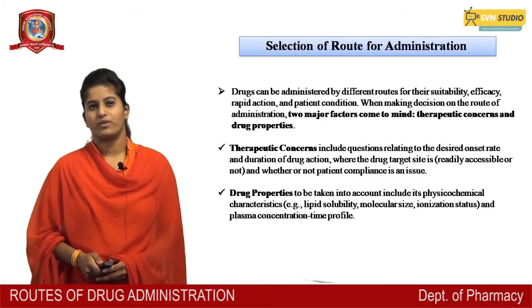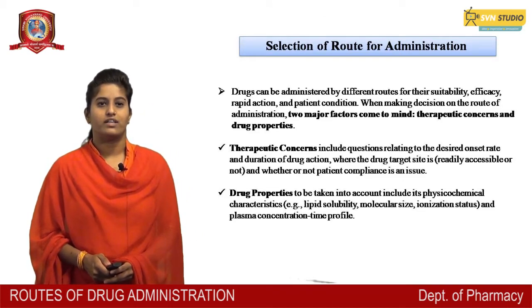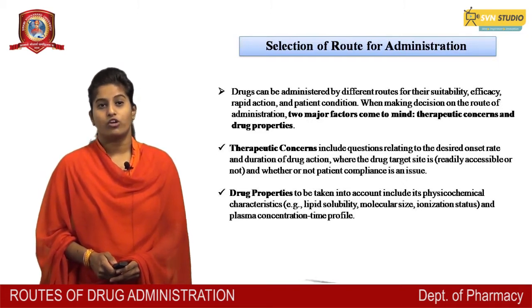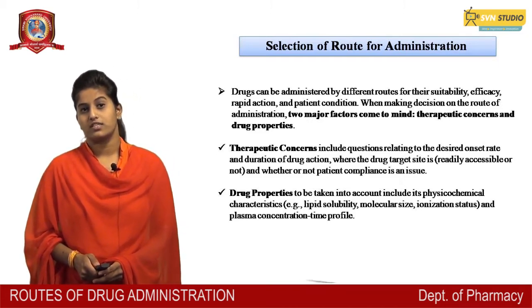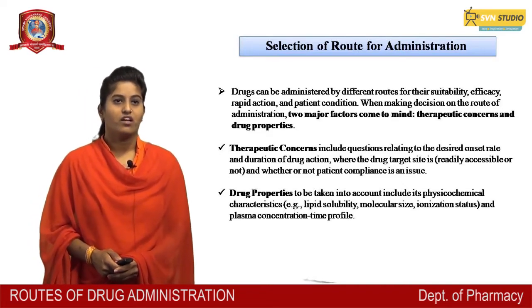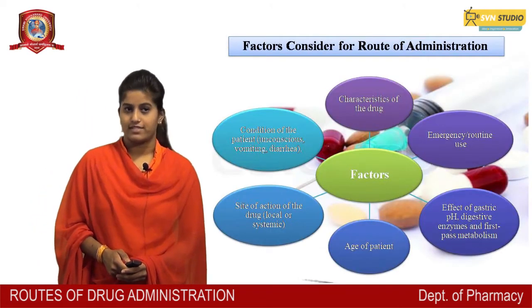Drug properties to be taken into account include its physicochemical characteristics, that is lipid solubility, molecular size, ionization status and plasma concentration time profile.